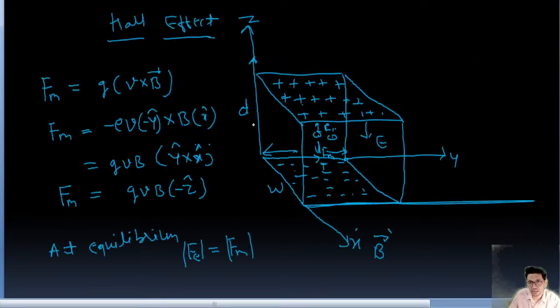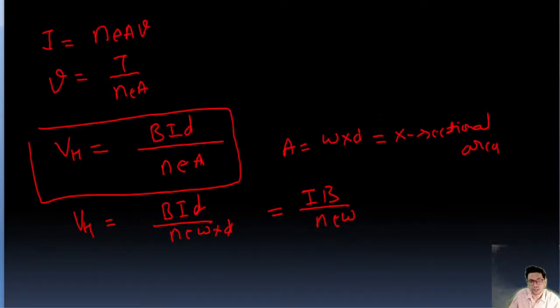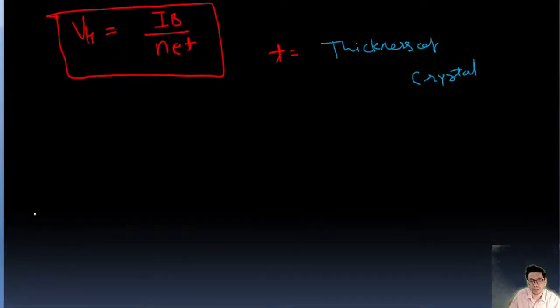In this case, the thickness is D. So these formulas are very important.